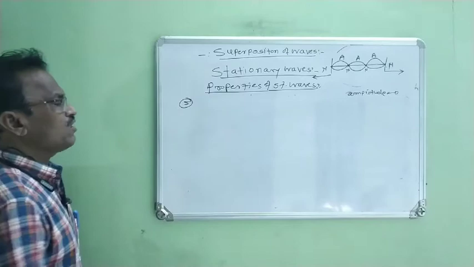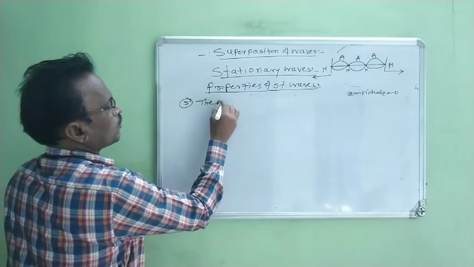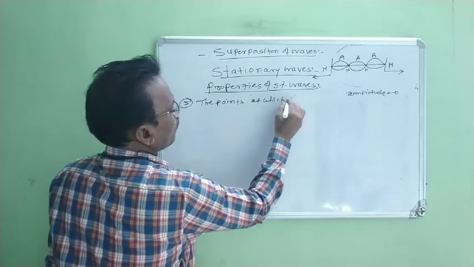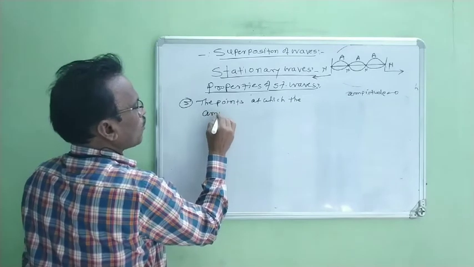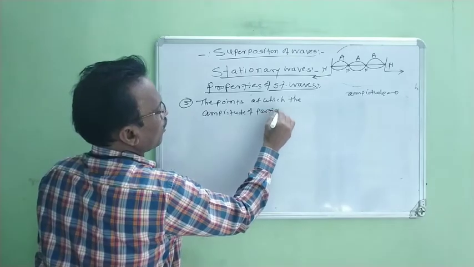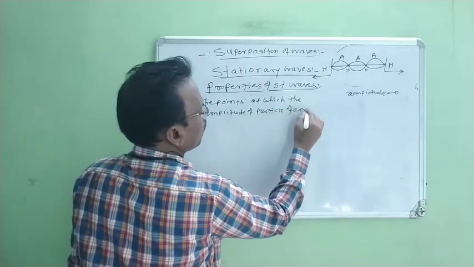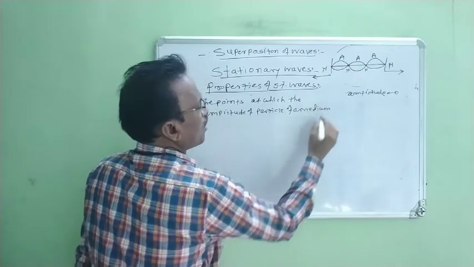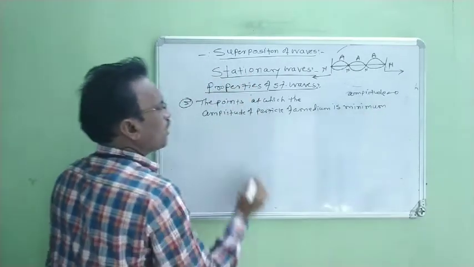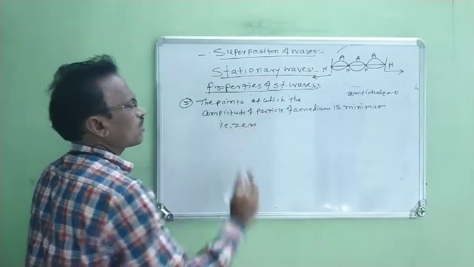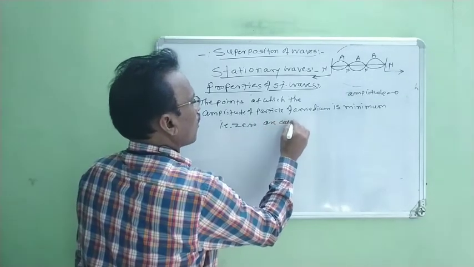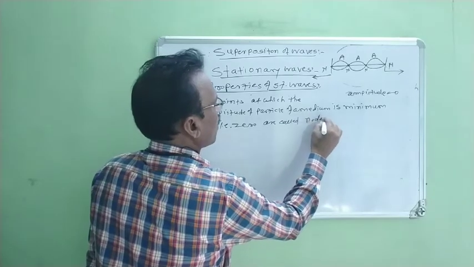Therefore, the next property is: the points at which the amplitude of particles of a medium is minimum, minimum meaning that it is 0, are called nodes.